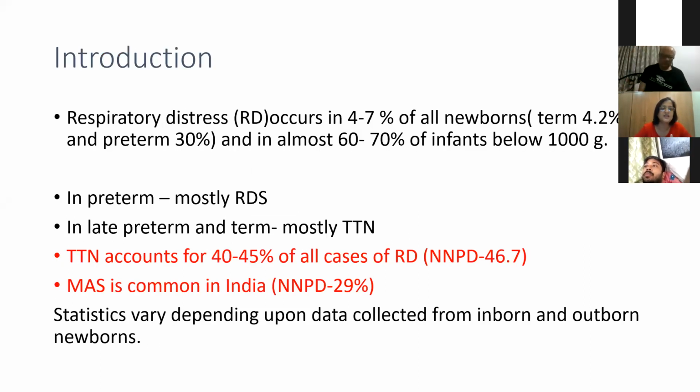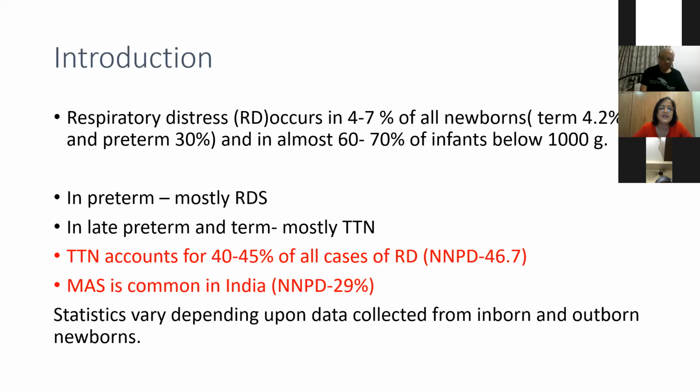So coming to the introduction, respiratory distress occurs in 4 to 7% of all newborns. It is less common in term and more common in preterm. All of you know that, and it is inversely proportional to the age. So the less the age, the more the incidence of respiratory distress, and it is to the tune of 60 to 70% of babies who are below 1,000 grams.